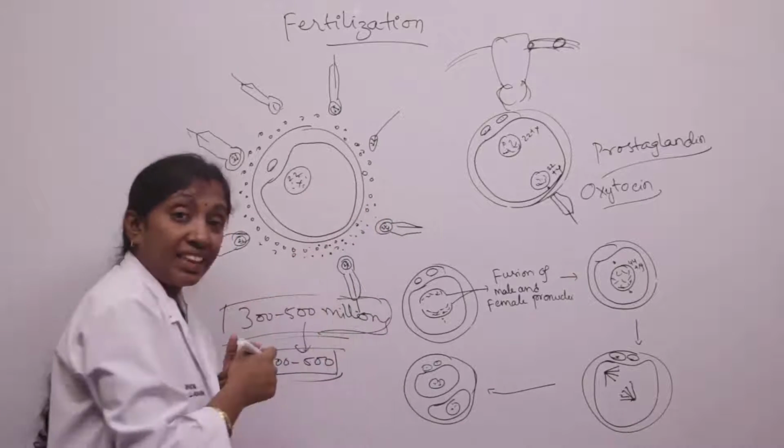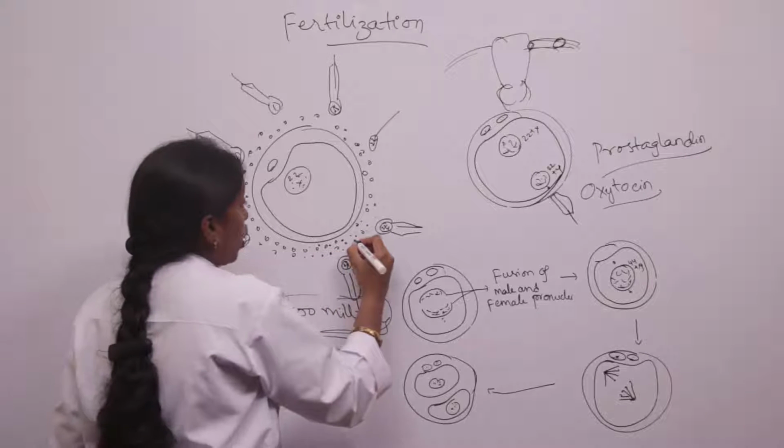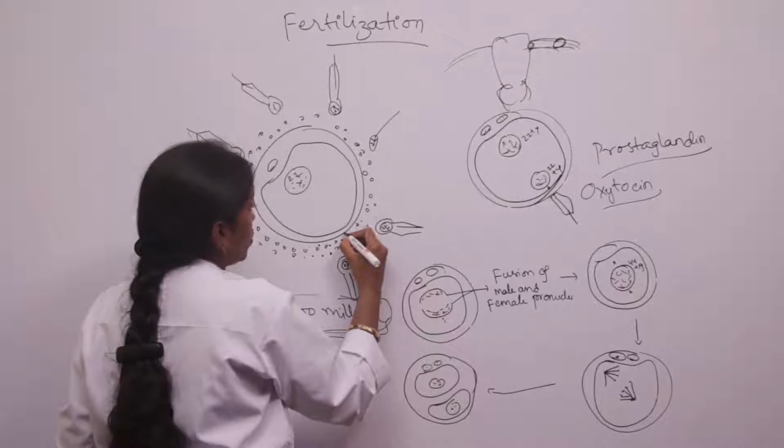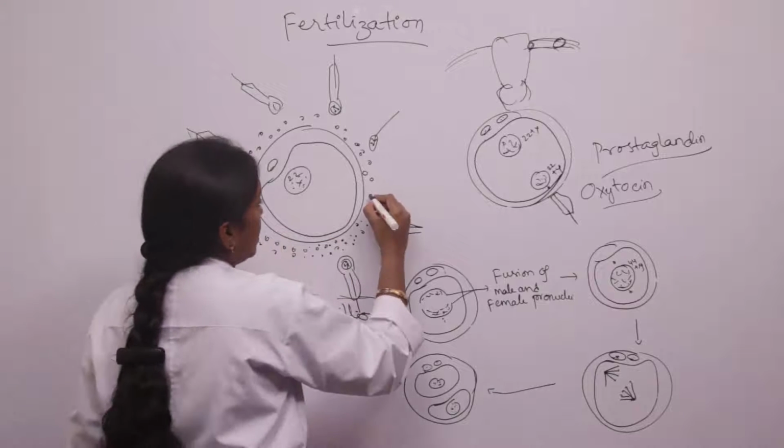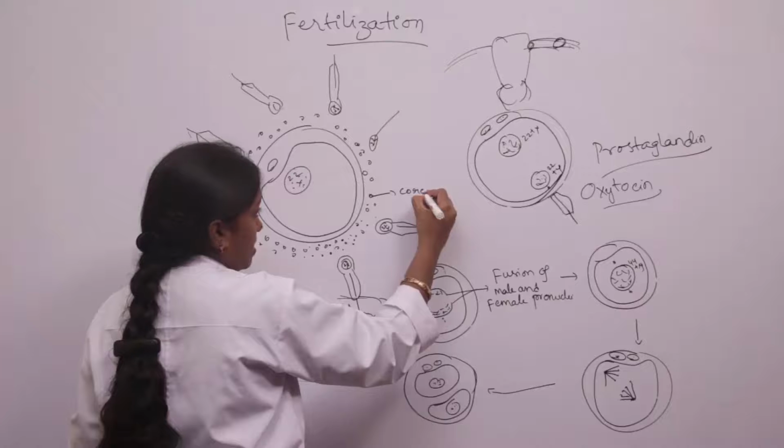One is the corona radiata, the next is the zona pellucida, and the next is the perivitelline membrane. These cells are called corona radiata cells.